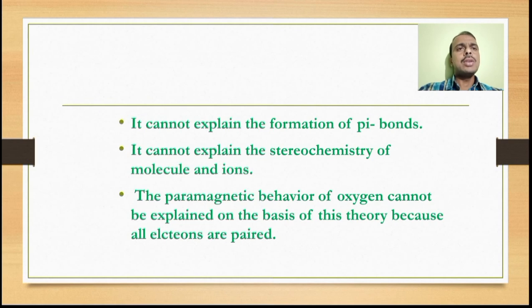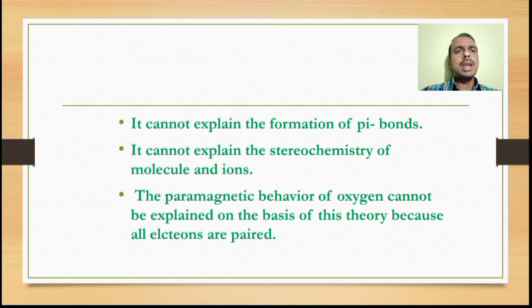Similarly, it cannot explain the formation of pi bonds. It cannot explain the stereochemistry of molecules and ions, and the paramagnetic behavior of oxygen cannot be explained on the basis of this theory because all electrons are paired.